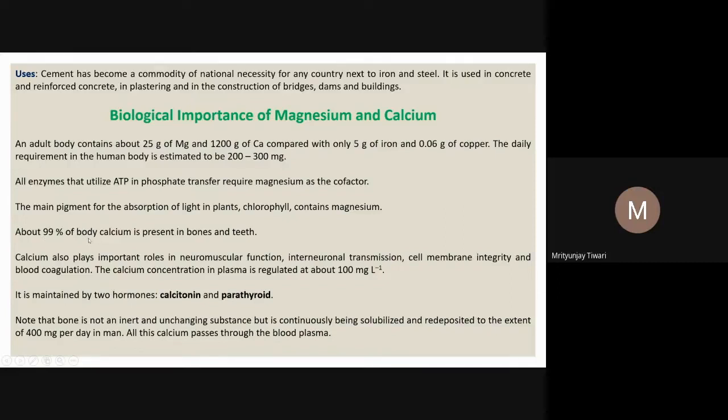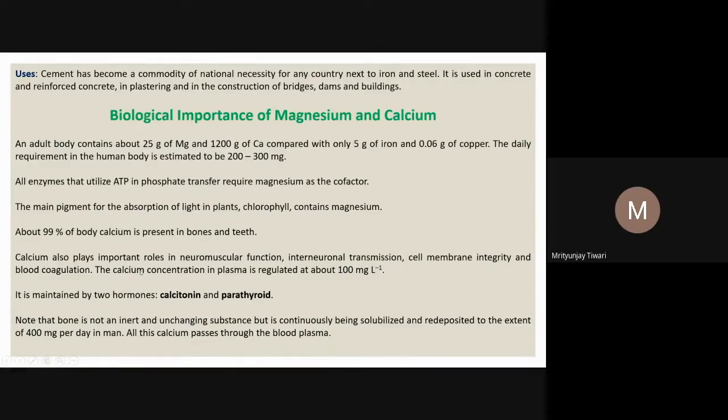About 99% of body calcium is present in bones and teeth. So why is calcium there in this much quantity? Because it is there in our bones and the teeth. And bones, we know, are a very large part of our body, a large mass. So about 99% of all the calcium in our body is present in bones, and a very small amount is there in the plasma. It goes to many places, the extracellular spaces and so on.